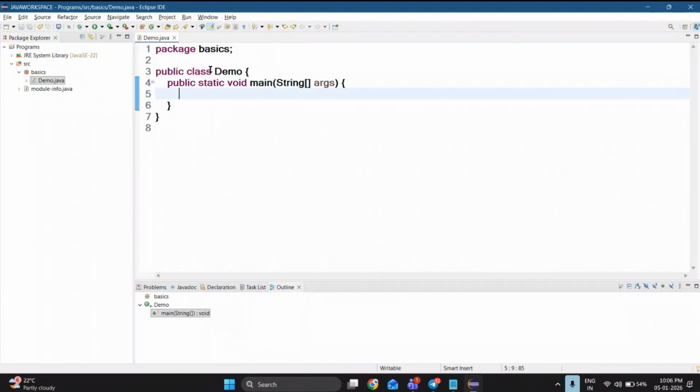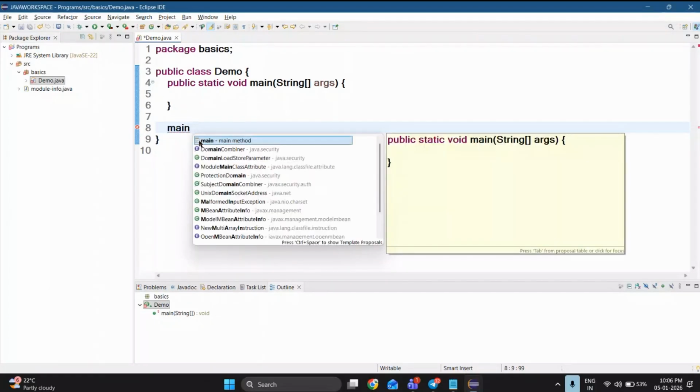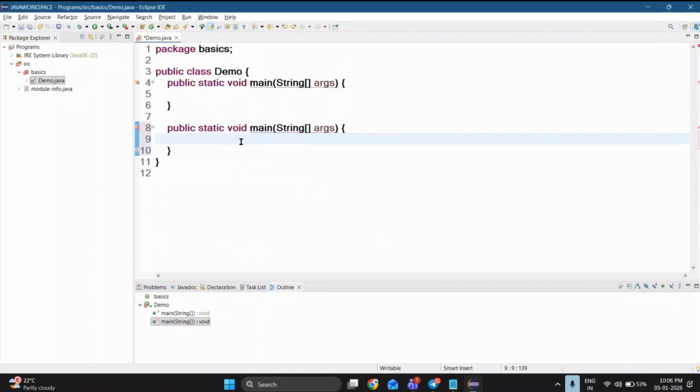What is meant by public and static and void main? All these things we are going to cover in this class. If any student says, okay, I know the meaning, why do I need to write public static void main every time? I can also use a shortcut. You can write main, Control Space. Whenever you click on main Control Space, you are going to get one suggestion called main method. Click on OK. You are going to get the main method directly.